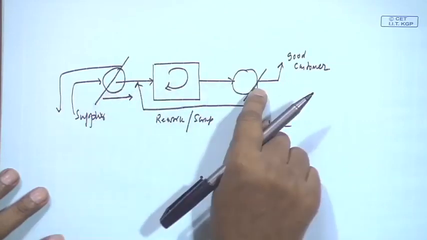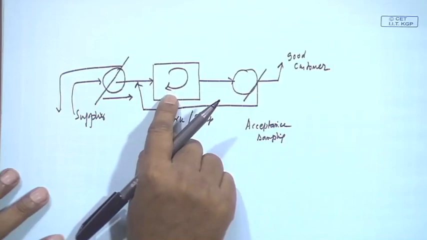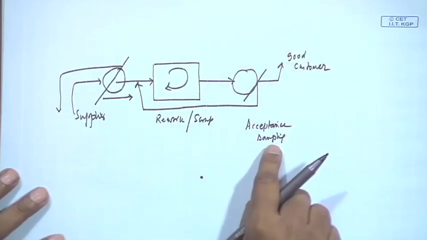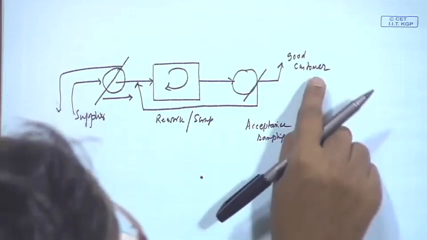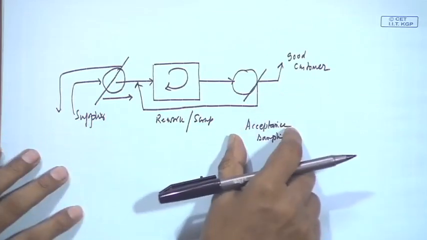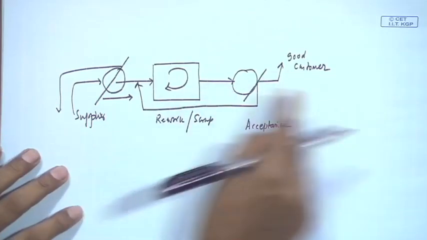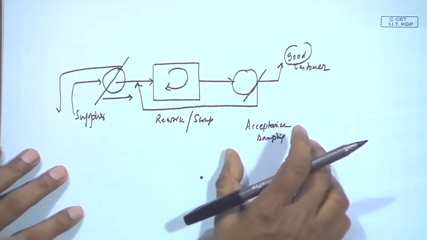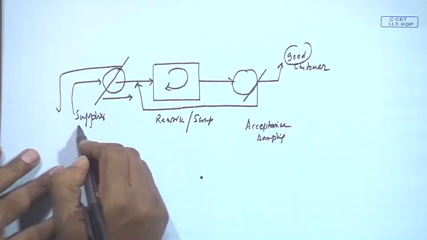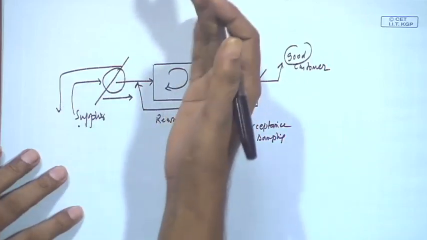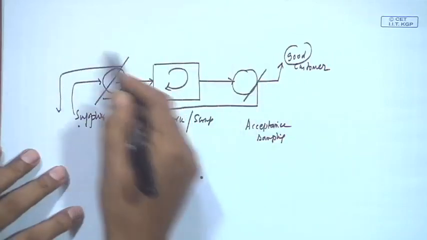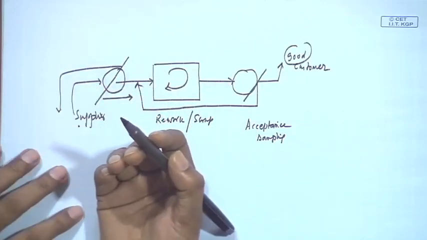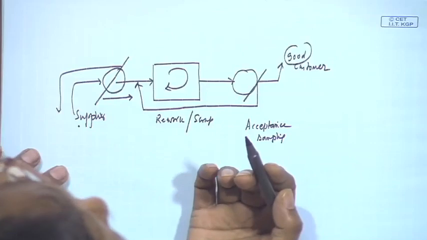In the first case here, the manufacturer is producing something and there is an acceptance sampling scheme for the customer. Based on the data, he may accept or reject. That means good or bad is decided based on the data. In this case also, the supplier is sending something, the manufacturer is testing it, and according to the test, either returning it to the supplier or accepting it.